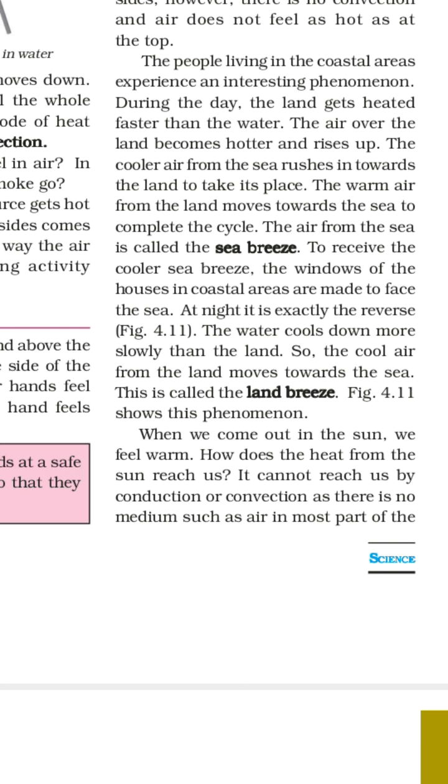Hope you understood this topic, convection. Convection mainly happens in liquids and gases. Land breeze and sea breeze are two examples of convection in air, and for convection in water we can say the example of boiling.